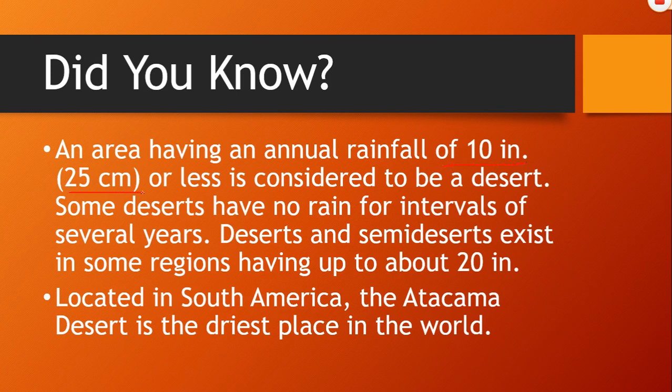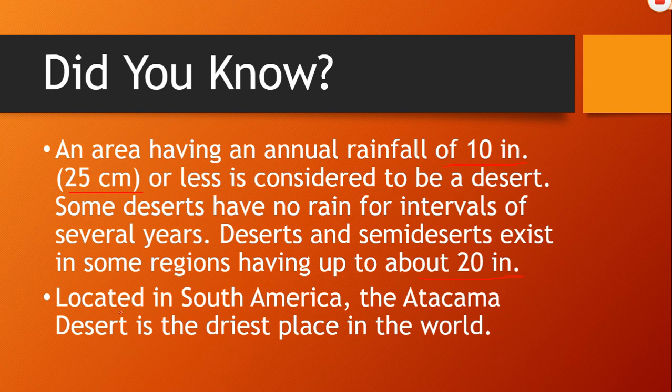So areas where you find annual rainfall equivalent to 10 inches, 25 centimeter or less than that is to be considered as a desert. Some deserts have no rain for intervals of several years. Deserts and semi-deserts exist in some regions having up to about 20 inches rainfall.